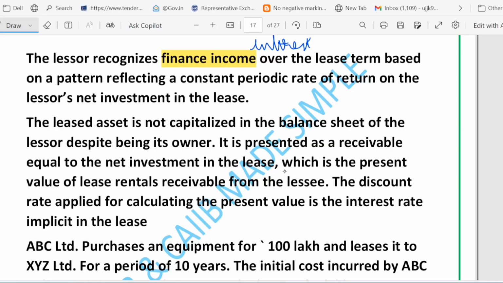The income is recognized so that the lessor earns a constant periodic rate of return. So it reflects a constant periodic rate of return on its investment. In other words, each period interest is calculated on the outstanding receivable using the same implicit rate.